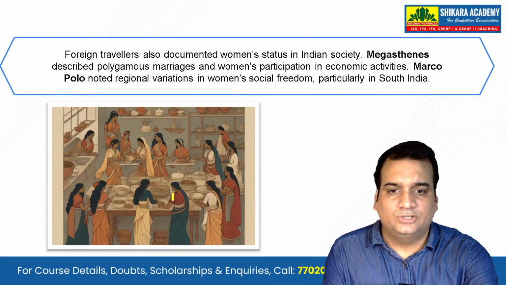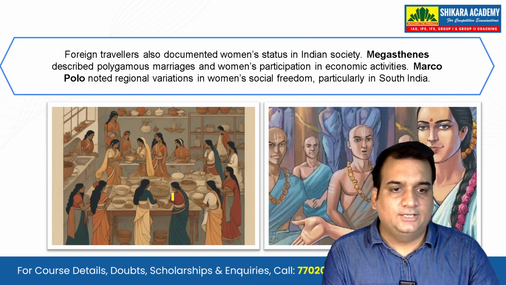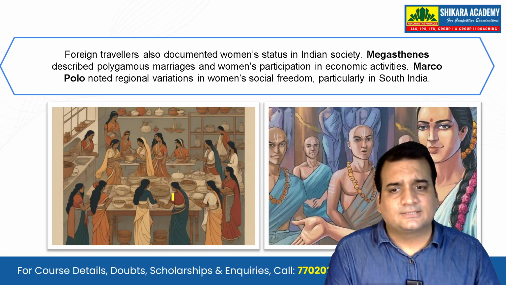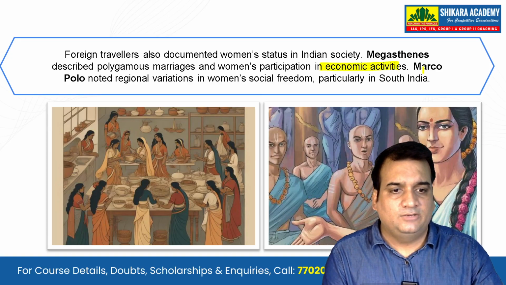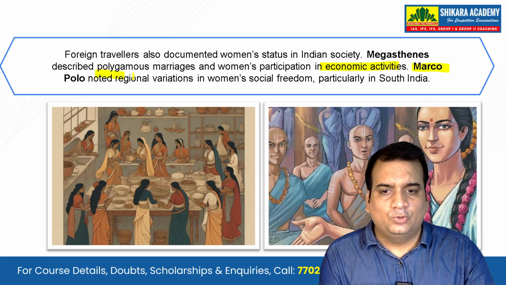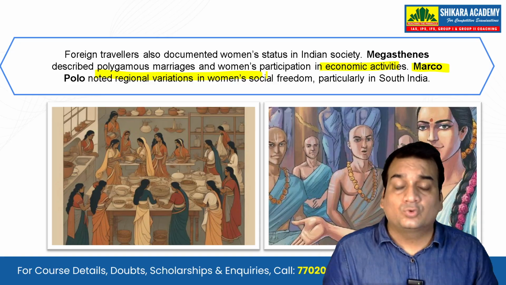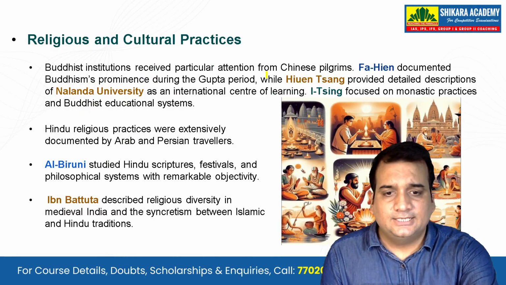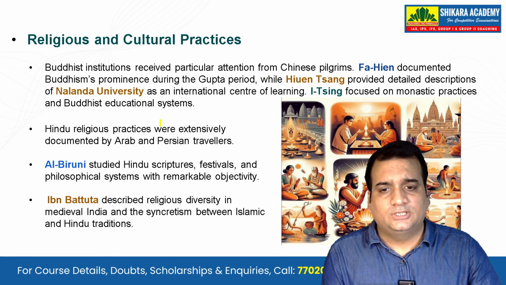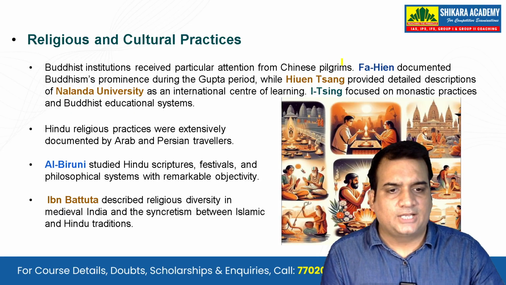The foreign travelers also documented women's status in Indian society. Megasthenes described polygamous marriage and women's participation in economic activities, while Marco Polo noted regional variations in women's social freedom, particularly in South India. Religious and cultural practices: when we see Buddhist institutions, they receive particular attention from Chinese pilgrims.